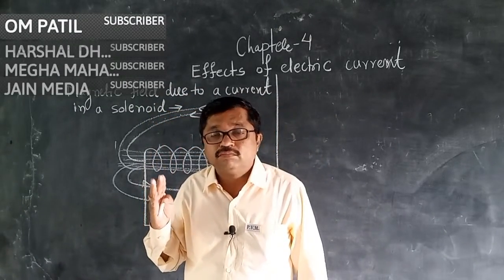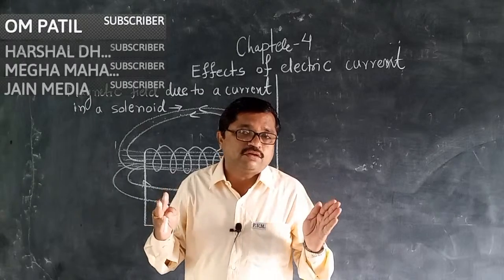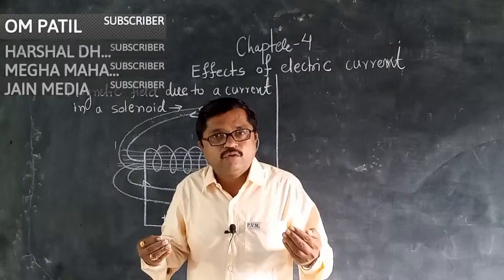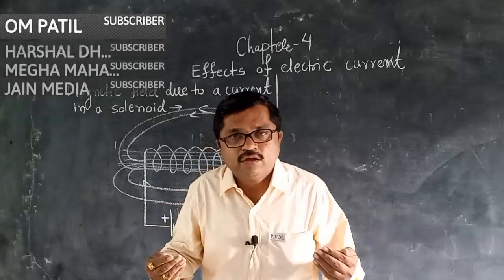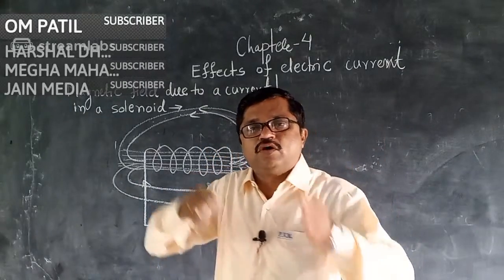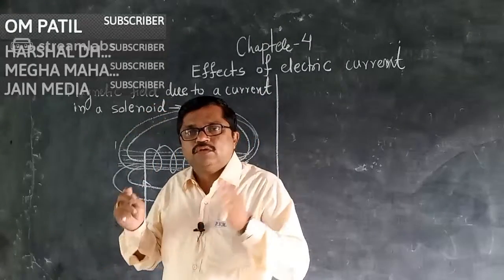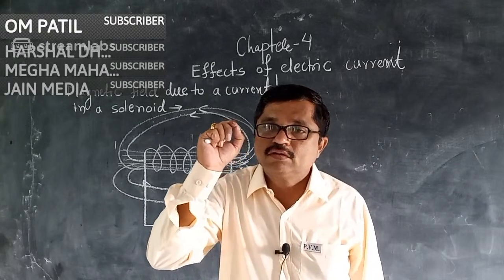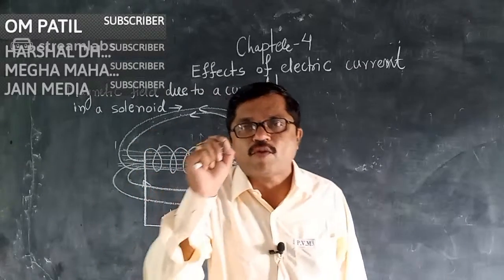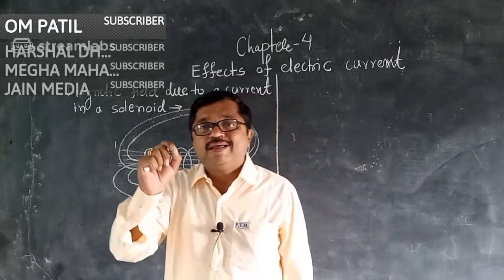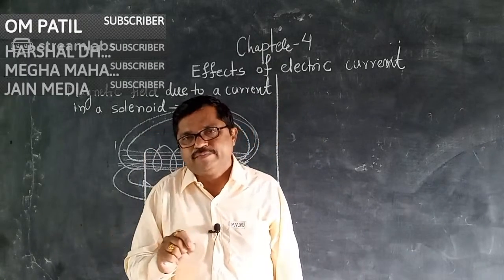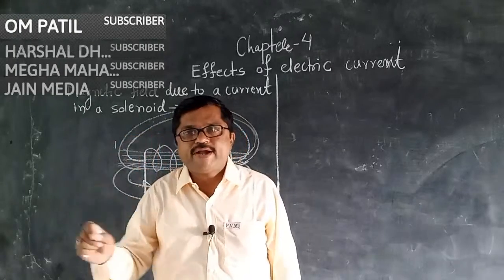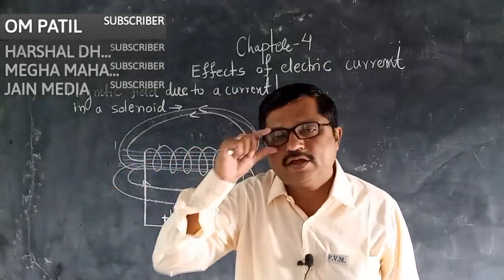But then you will ask, which winding or which fan or motor we should take, the one with copper or the one with aluminum. If copper wire is used as a conductor, the fan will work properly and you will take less electric current. That will save our money. So copper wire or copper winding is good for this purpose. There, next question.